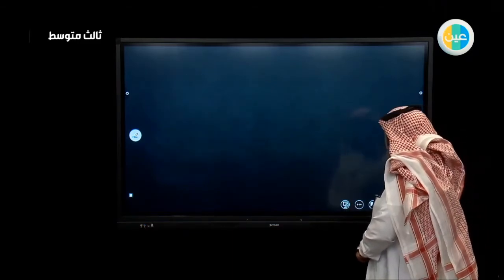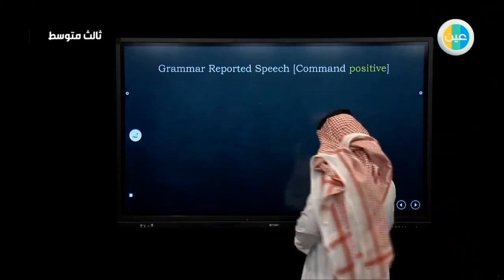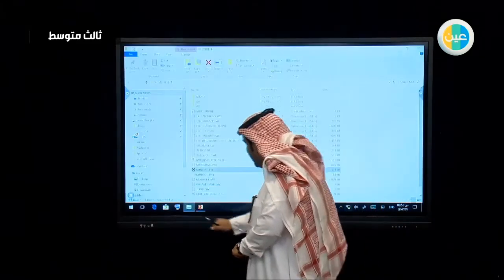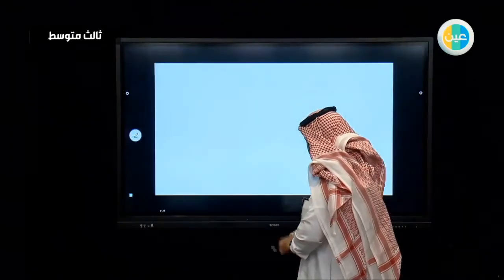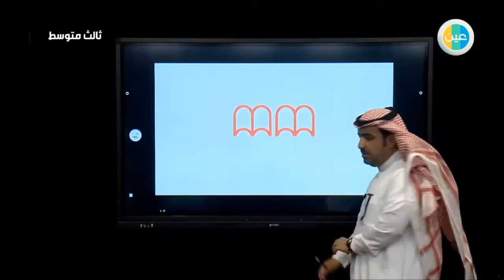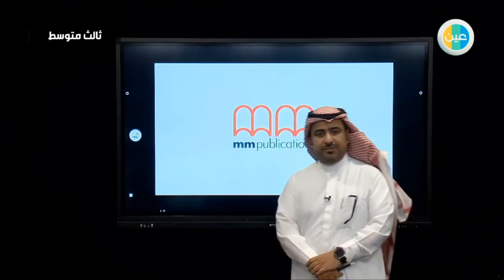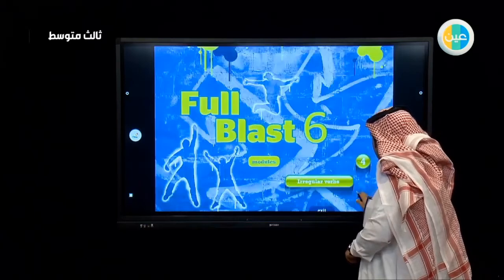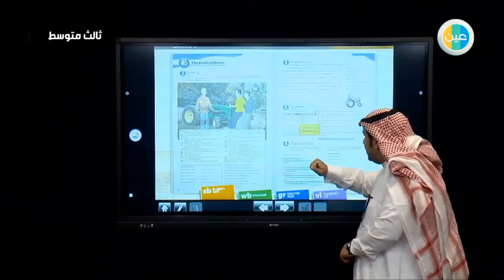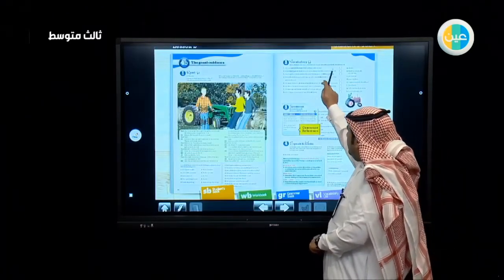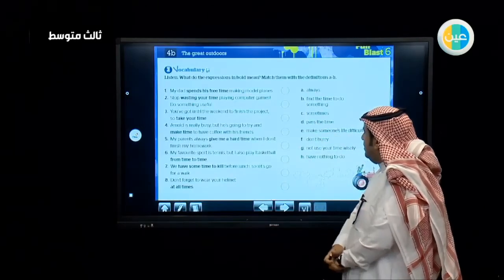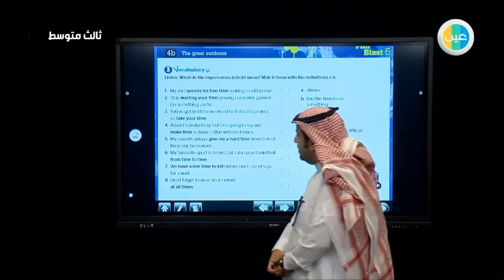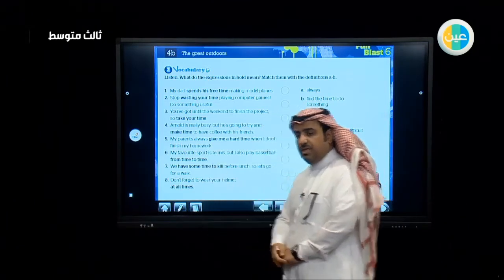Before we start with the grammar, let's first start with the vocabulary. There is a vocabulary exercise on page number 51 of Full Blast. So go to page 51. This exercise is talking about the expressions that are related to the word time.